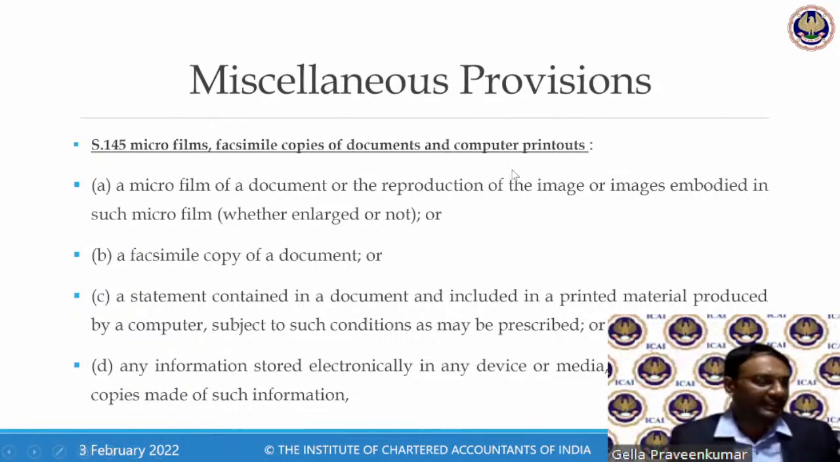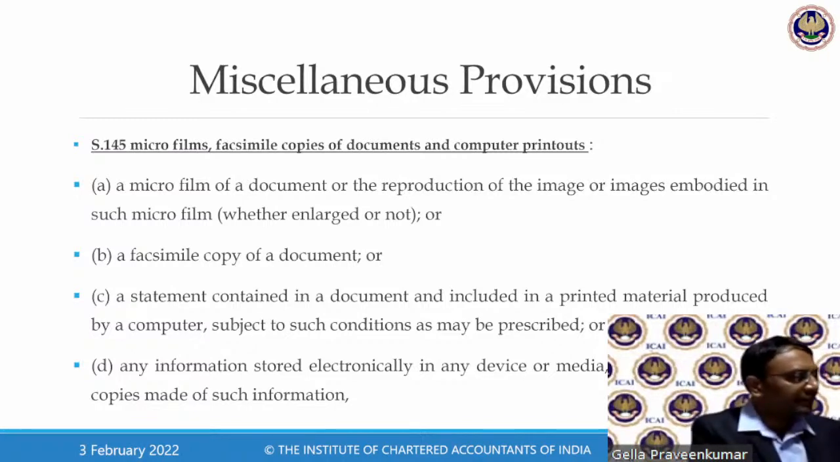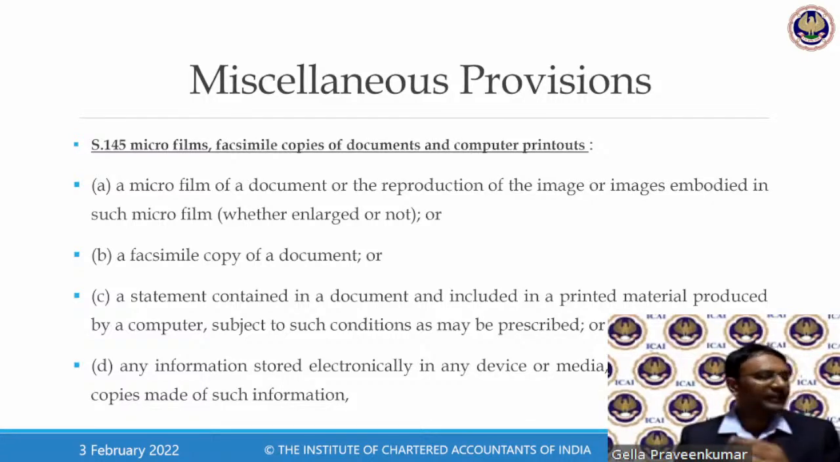What does this law say? Section 145. Come to page number 24.6. The document has been defined under Section 2(41), and as per this section, the following shall be deemed to be documents for the purpose of evidence under the Information Technology Act, also evidence under the law: a microfilm, a facsimile copy, that is your fax copy, a statement contained in a document, including printed material produced by a computer.